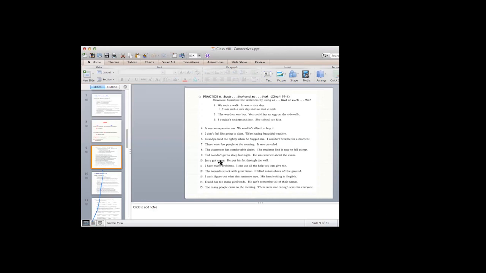I have many problems. I can use all the help you can give me. So I have many problems is the cause. But problems is a noun, and normally we use such, right? But we have many. Don't forget, we have a quantifier: many, much, little, few.